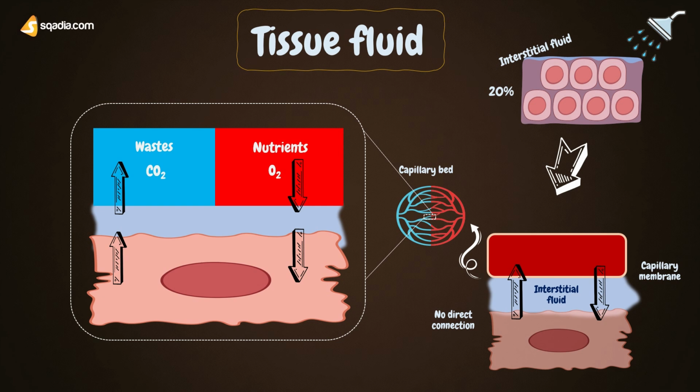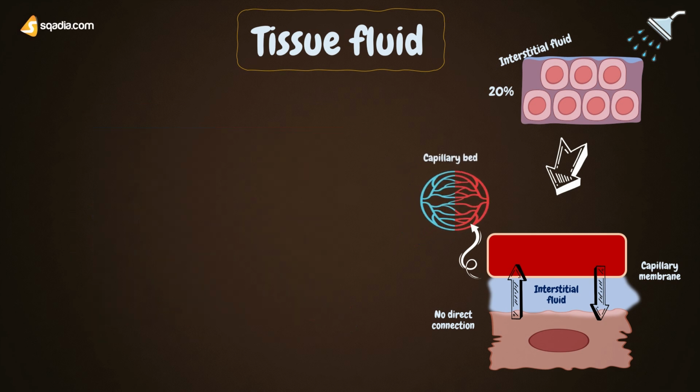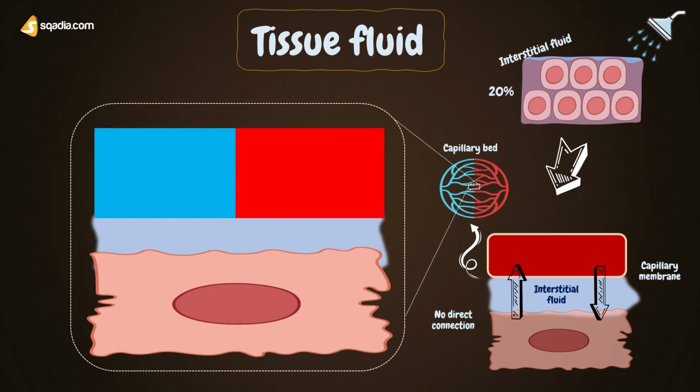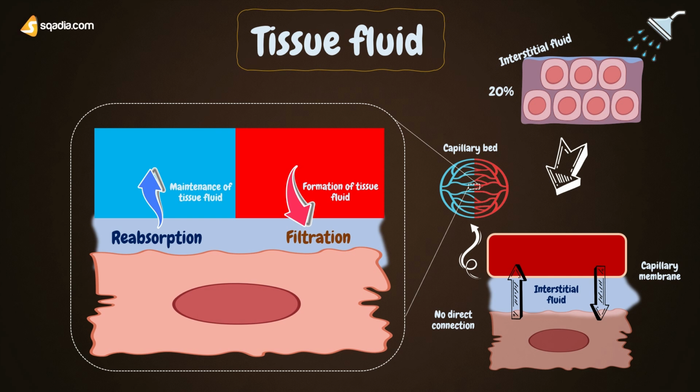through this tissue fluid. The fluid that moves out at the arterial end is said to be filtered, and the amount that gets absorbed again at the venous end is said to be reabsorbed. Thus we can say the process of filtration at the arterial end of the capillaries helps in the formation of tissue fluid, and the process of reabsorption at the venous end helps to maintain the volume of tissue fluid. But here, around 20 litres of blood is filtered at the arterial end per day, out of which 16 to 18 litres gets reabsorbed.